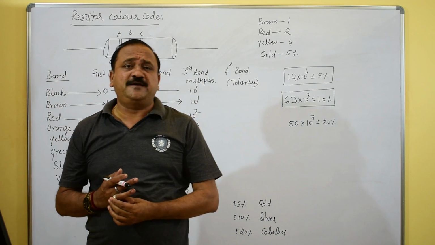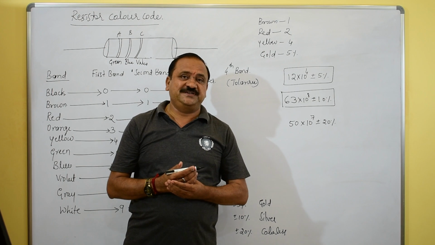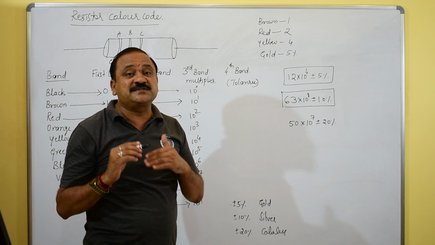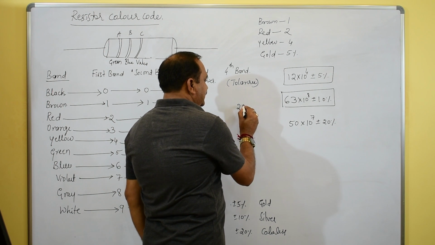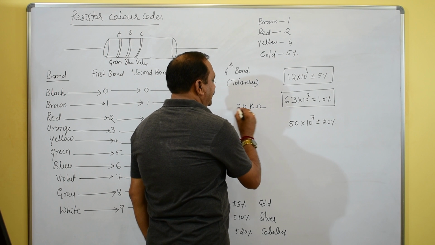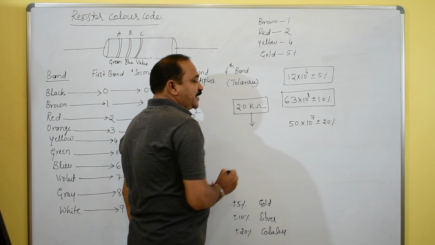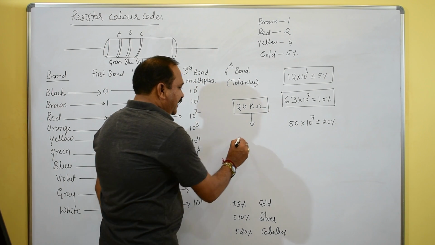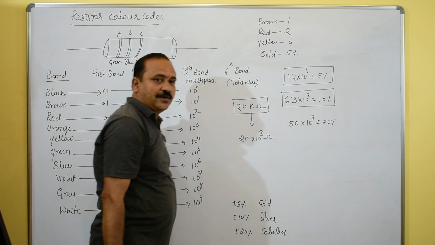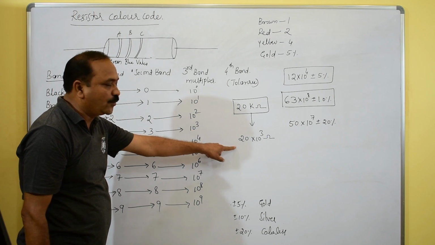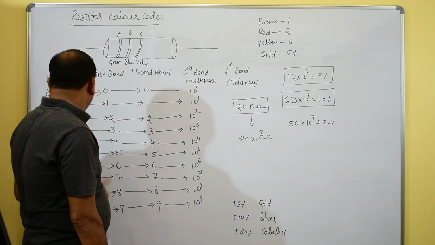Mainly from the examination point of view, especially the board examination, they may ask questions like: write the color codes of some resistance. For example, 20 kilo ohm resistance. You write the color codes of this 20 kilo ohm. 20 kilo means 10 raised to 3 ohm. So what is the color code of this 20 kilo ohm?